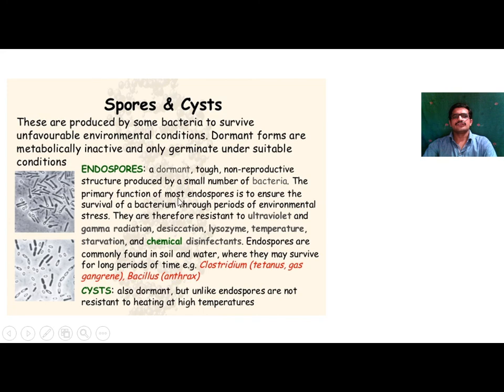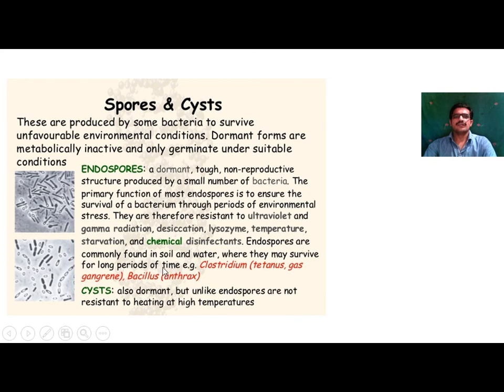The primary function of most endospores is to ensure the survival of the bacterium through periods of environmental stress. They are therefore resistant to UV radiation, gamma radiation, desiccation, lysozyme, temperature, starvation and chemical disinfectants.